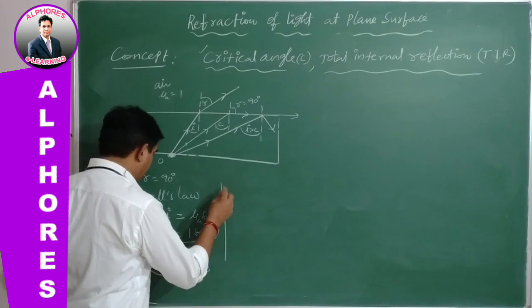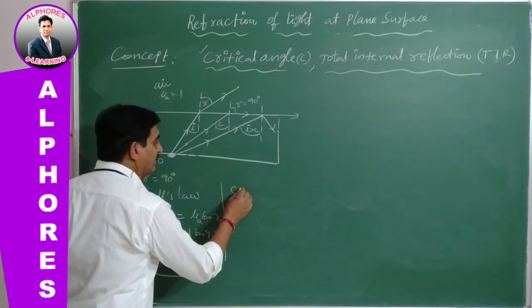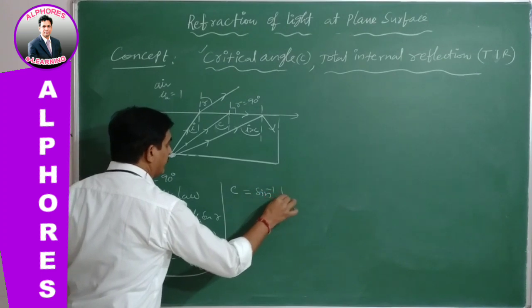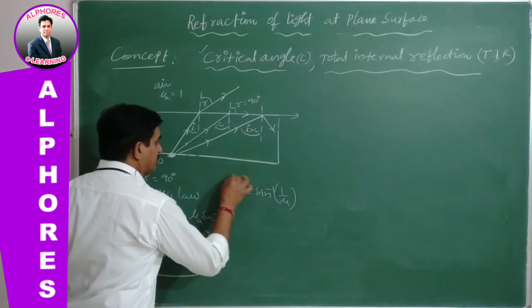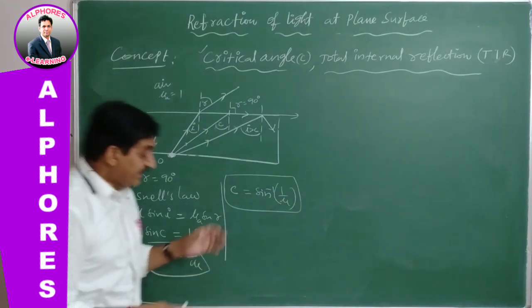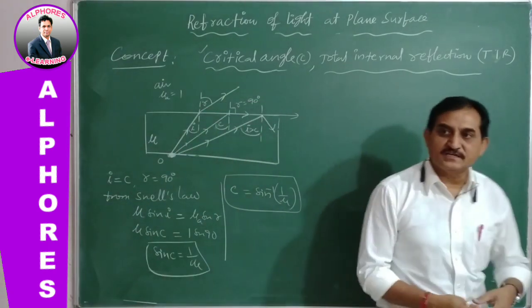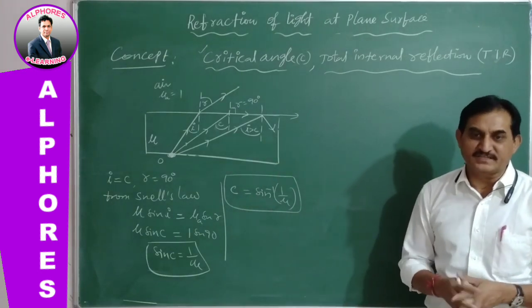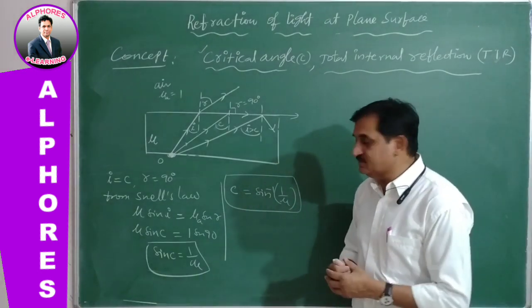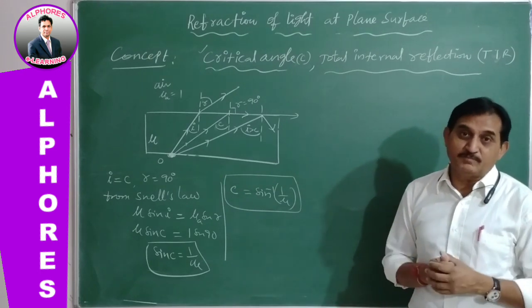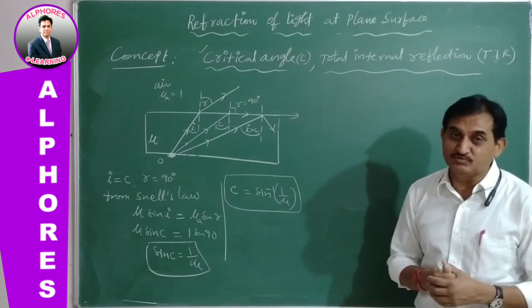From this, you can find the critical angle. C is equal to sin inverse 1 by mu. This is the critical angle. So for the critical angle, light is grazing the boundary which is separating the two media.